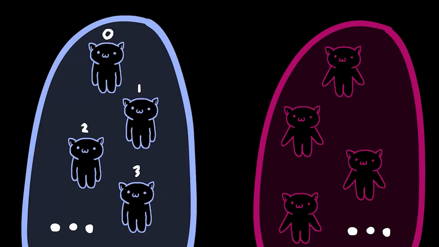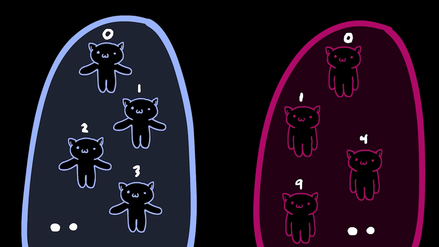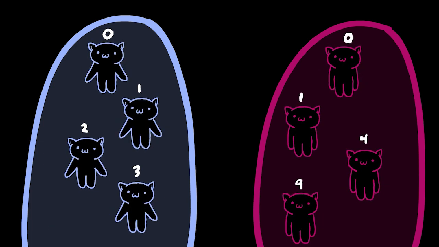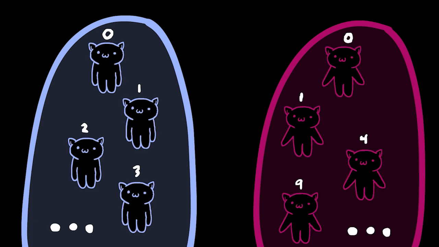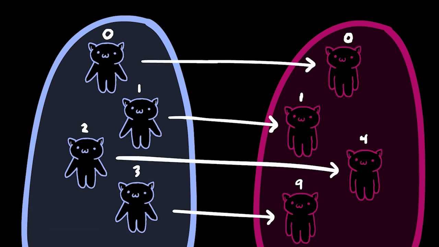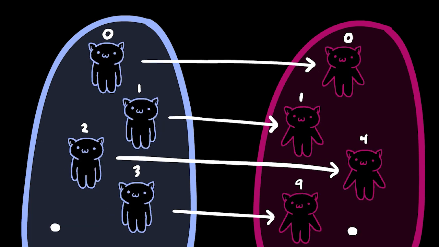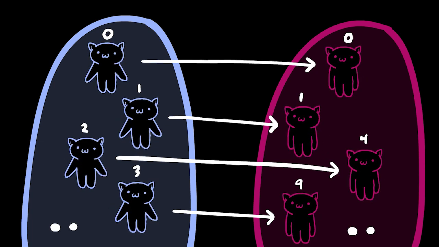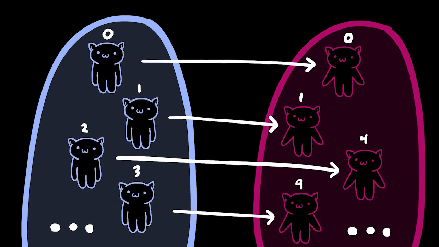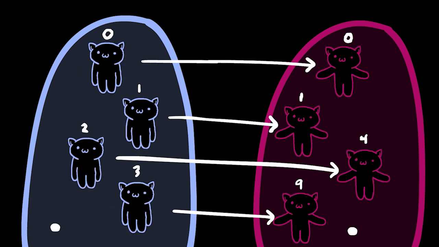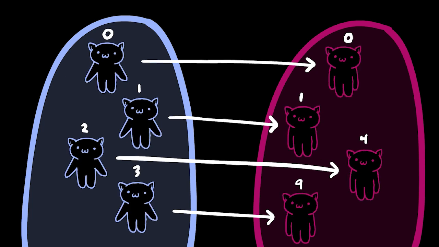Let's consider another example similar to this one. Let's label the female cats so that each is associated with a perfect square. So the first female cat would be 0, the second would be 1, the third would be 4, the fourth would be 9, and so on. We can still form a bijection by making the matchmaking function equal to n squared. Then 0 would match to 0 squared, which is 0, 1 would match to 1 squared, which is 1, then 2 would match to 2 squared, which is 4, and so on. Like before, this is a bijection since we are considering all of the female cats to be associated with a perfect square, not a subset of the natural numbers.